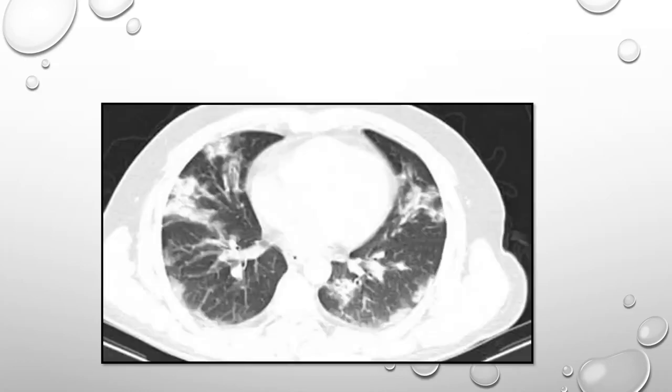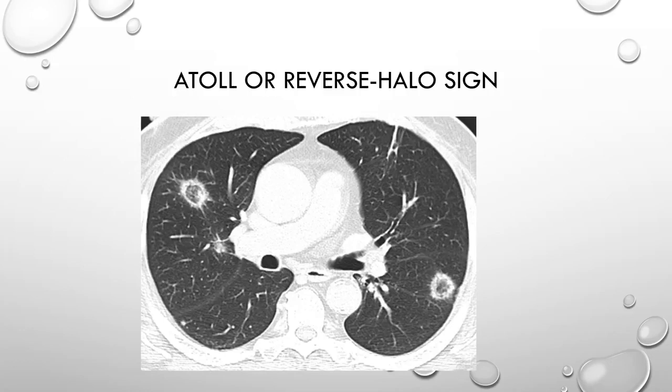Peripheral, patchy, and peribronchovascular areas of ground glass opacity and consolidation are the most classical CT finding of cryptogenic organizing pneumonia. An area of ground glass opacity surrounded by a rim of increased density is known as the atoll or reverse halo sign. Whenever it is present, it is strongly suggestive of organizing pneumonia, but it can also be seen in other diseases like vasculitis, certain infections like fungal infection, or even in pulmonary infarction.